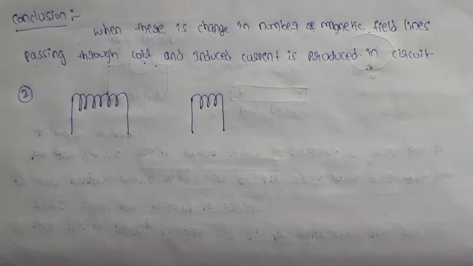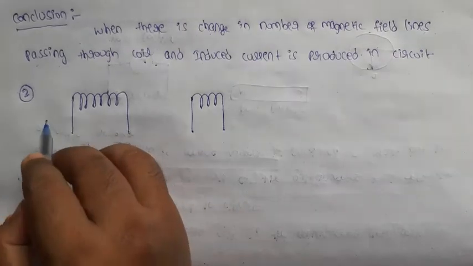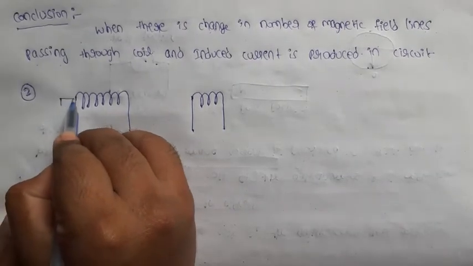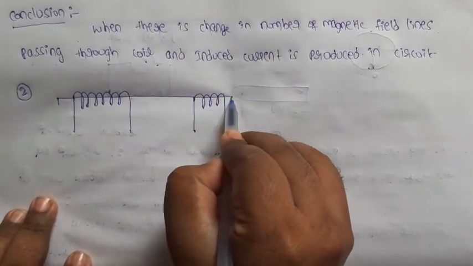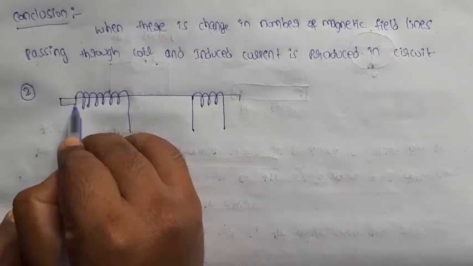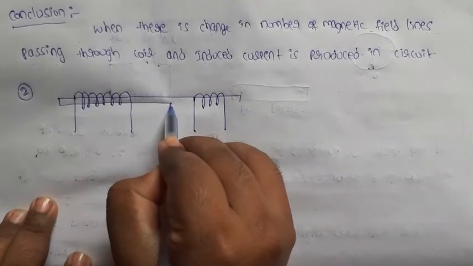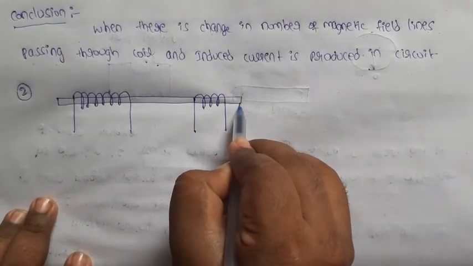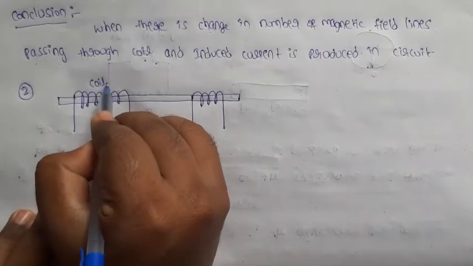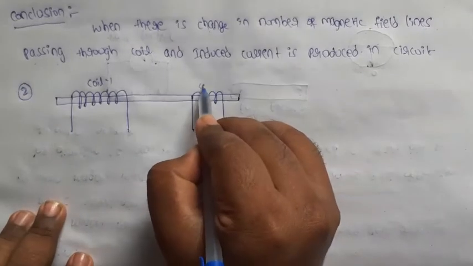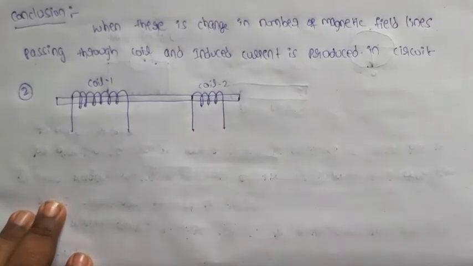Now insert them over a non-conducting cylindrical rod. This is a non-conducting cylindrical rod. It does not allow the current. So this is coil 1, this is coil 2.